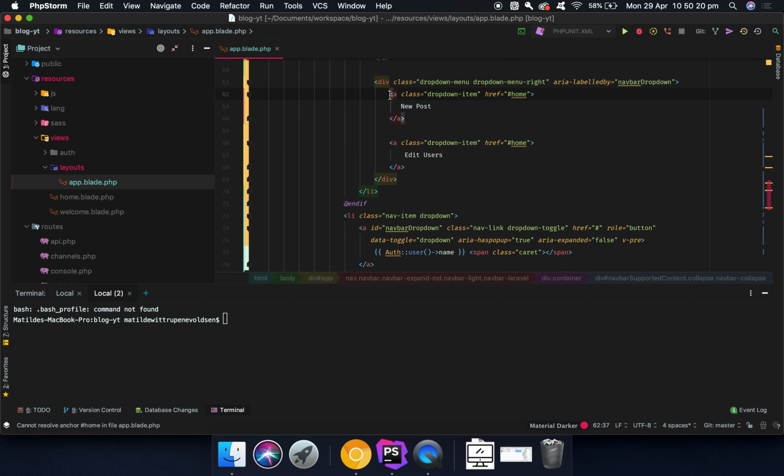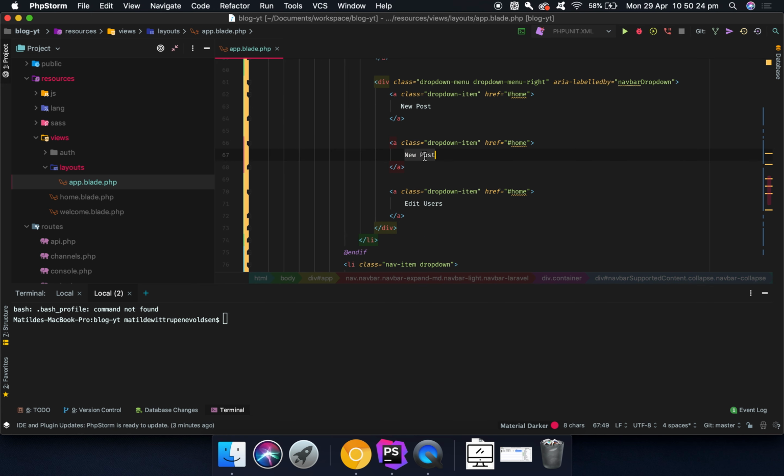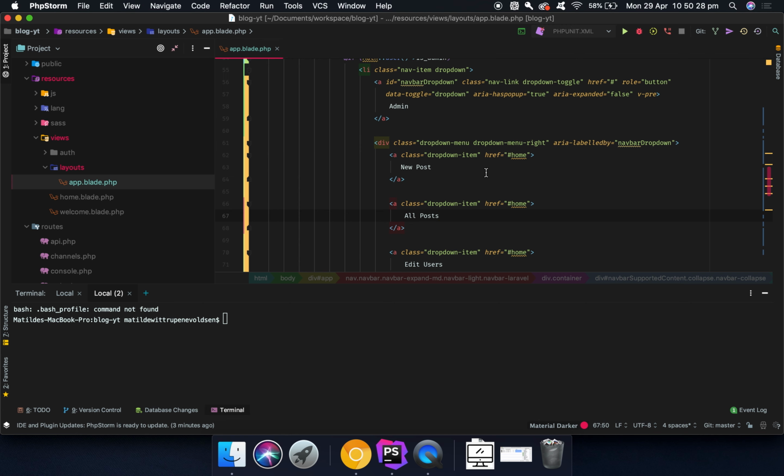But we can actually add in here all posts, just to go in and see all posts in a list format instead of having pictures and all of that. That will make it easy with pagination to just scroll through it and find the right one. We can make a page like that.